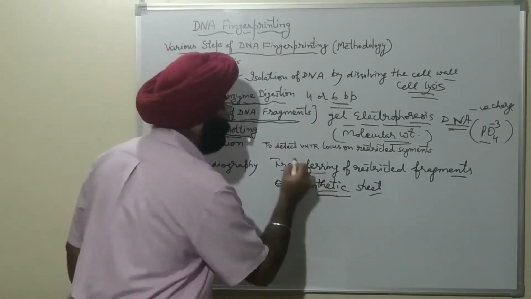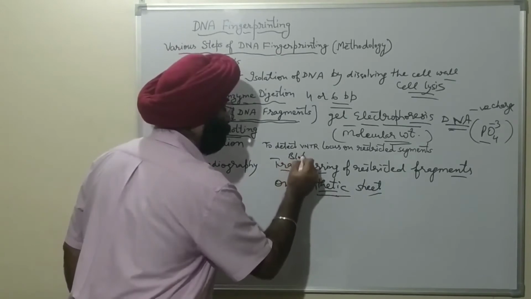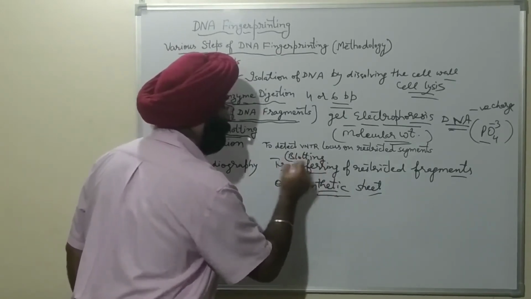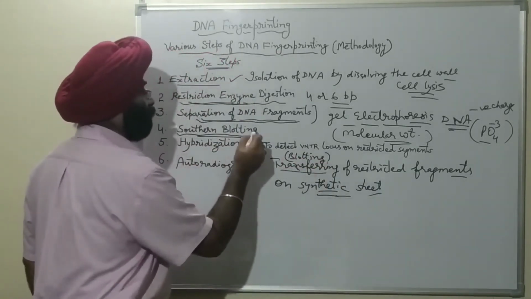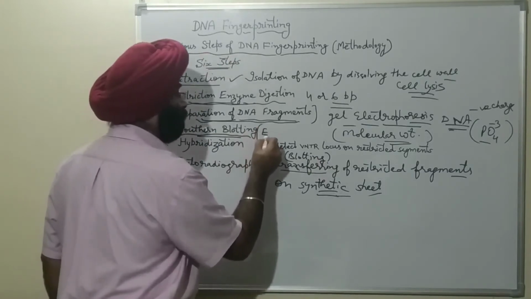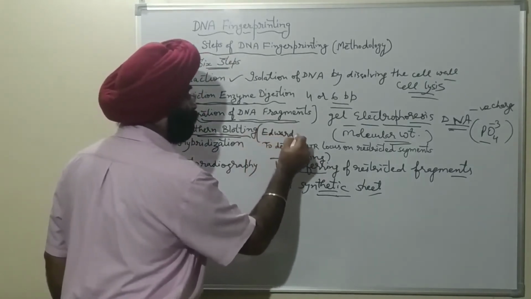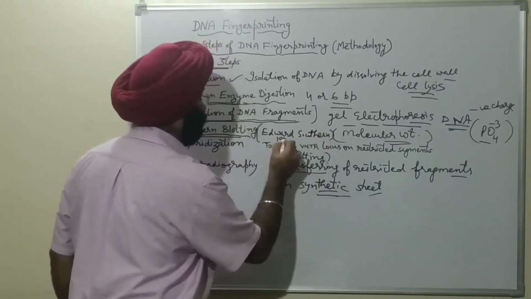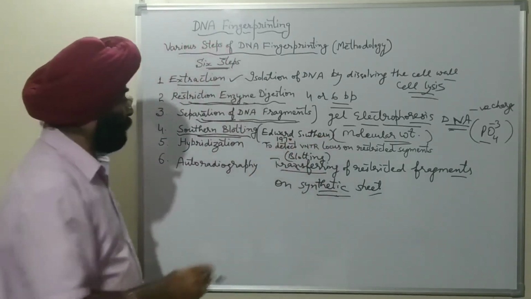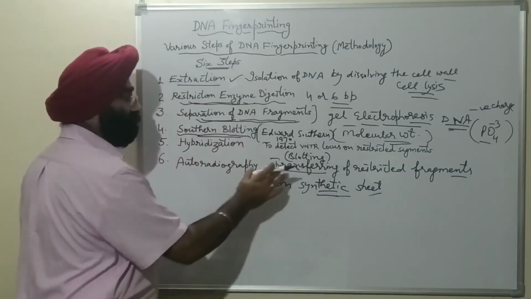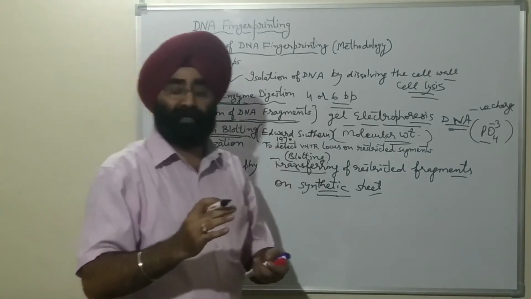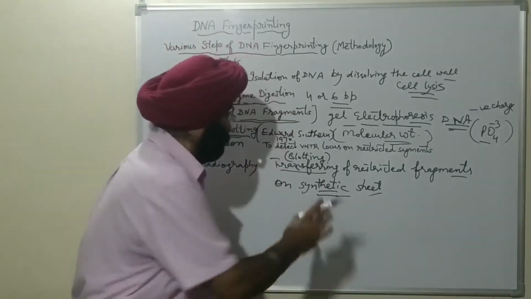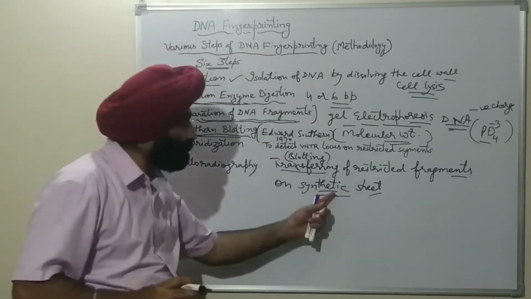This transferring or blotting, one and the same thing. And this technique, Southern blotting, was given by Edward Southern in 1970.